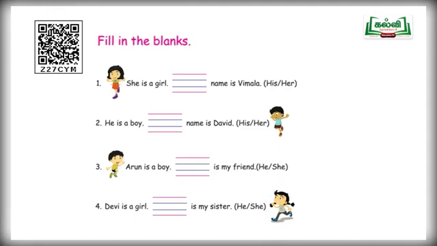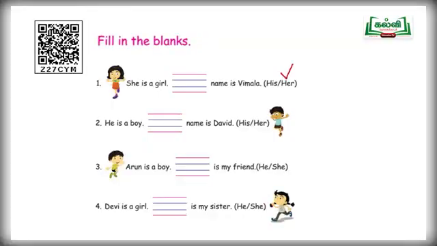Look at the first question. She is a girl. She is a girl. So what is the pronoun here? She. And your question is in the form of a dash. Dash name is Vimala. So two options are given, his and her. So for she, what are you supposed to write? Very good, children. Her. H-E-R. Her. So write in the four lines also. Touch the lines and write, children. H-E-R. Her.